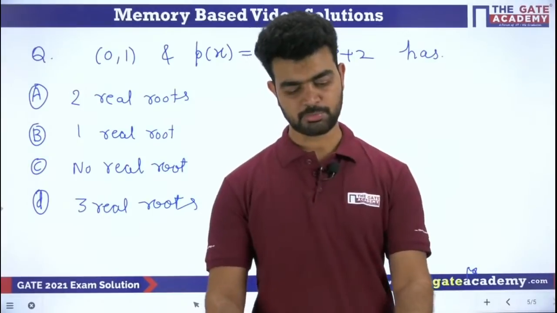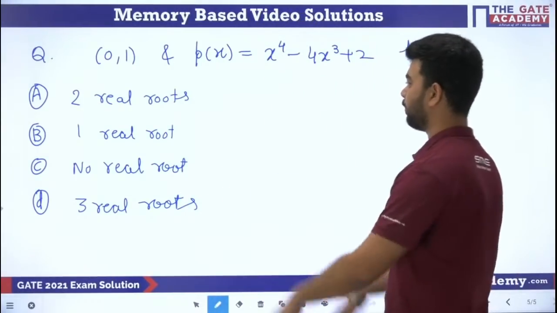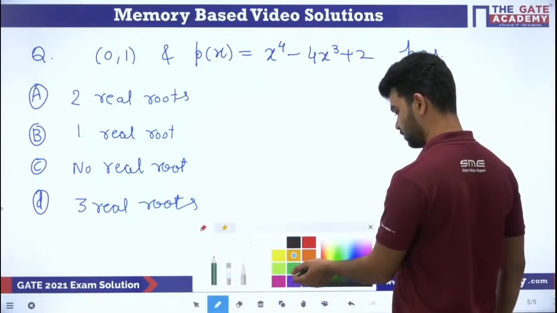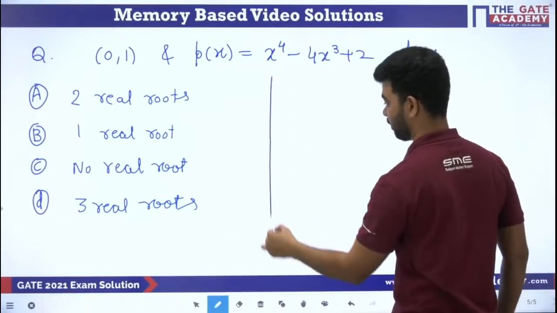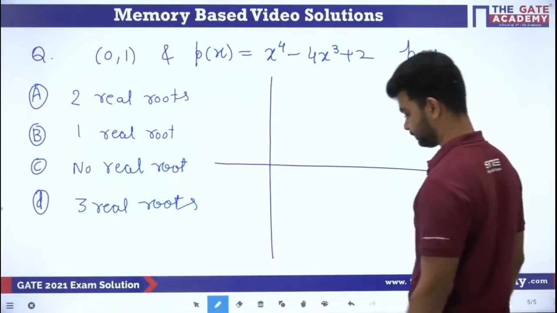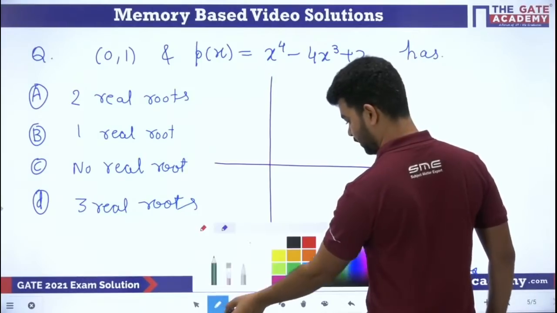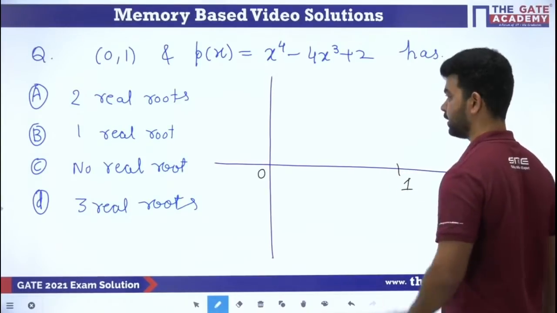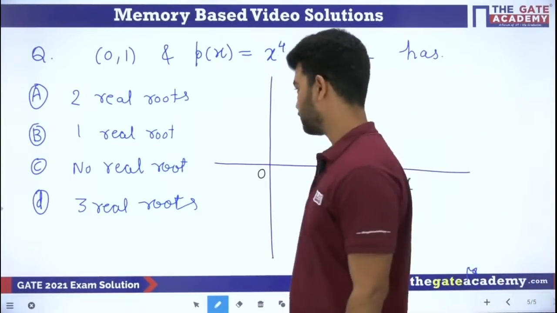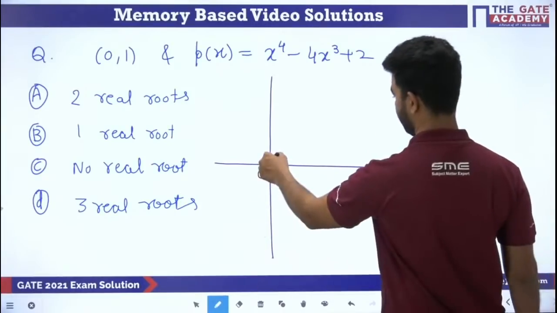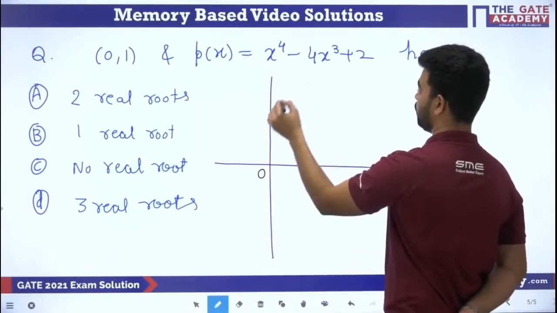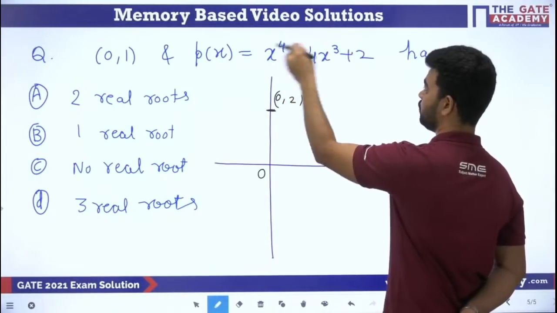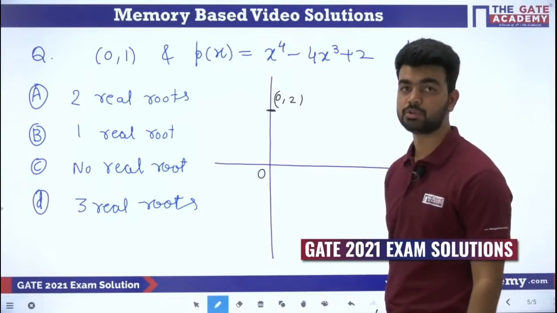This is a question from polynomials. How will you solve this? You are given the points, so what will you do? Again, you will draw the graph. Suppose 0 to 1 you are talking about now. Suppose this is 0 and this is 1. We don't know how the graph is going, but what we can do is find the points. If you put x is equal to 0 here, the first point you are going to get is 0, 2. You will get p of 0 is equal to 2.